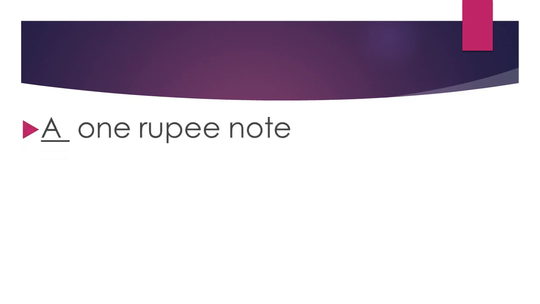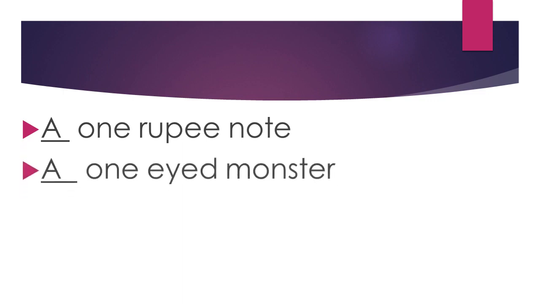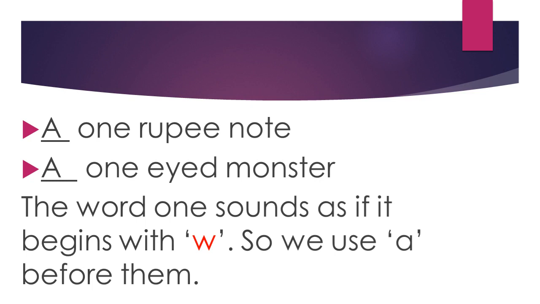A one rupee note. A one-eyed monster. The word one sounds as if it begins with W. It begins with a W sound, and we know that W is a consonant sound, it is not a vowel sound. Though O is a vowel, when we pronounce O-N-E, one, we get the sound of W. So we use a before them.